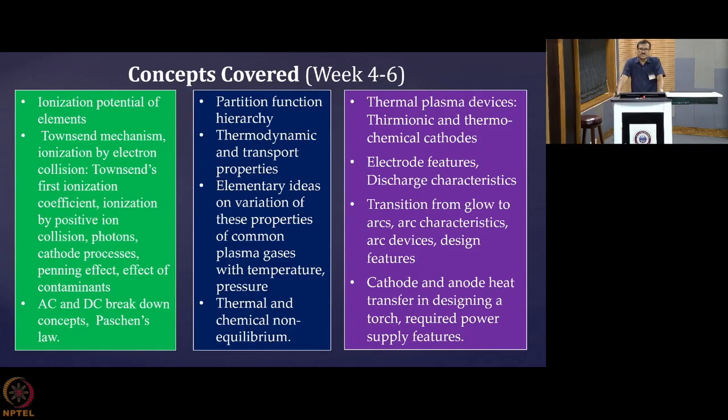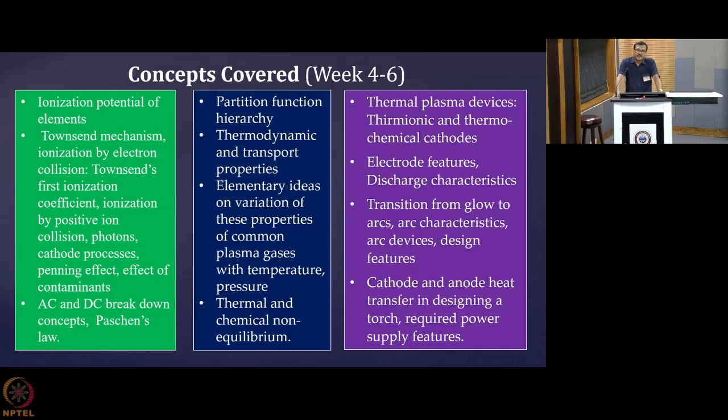As far as process is concerned, you must know the thermodynamic and transport properties because they are the key parameters which control the behavior of plasma. What will be the enthalpy content, the thermal conductivity, the electrical conductivity, all these things decide the property of the plasma, and you can understand that when you know these key concepts.